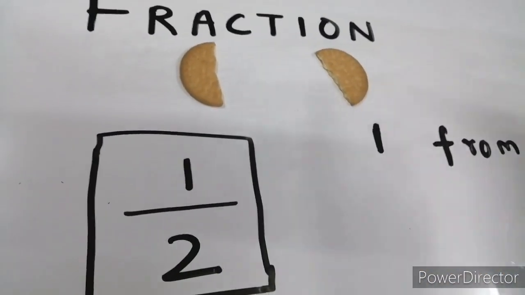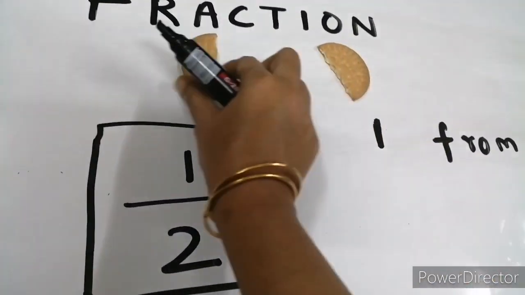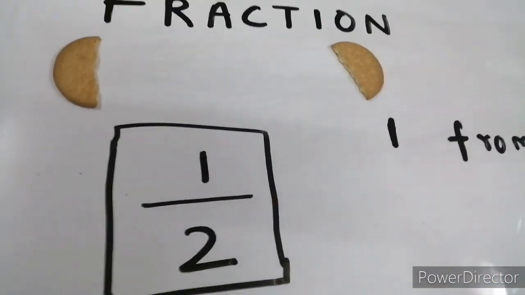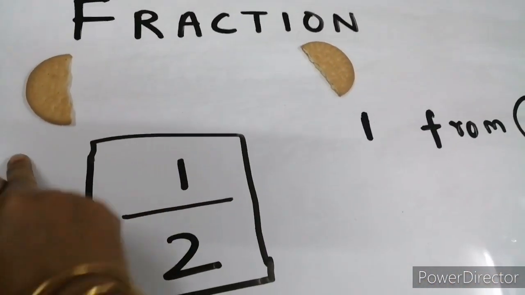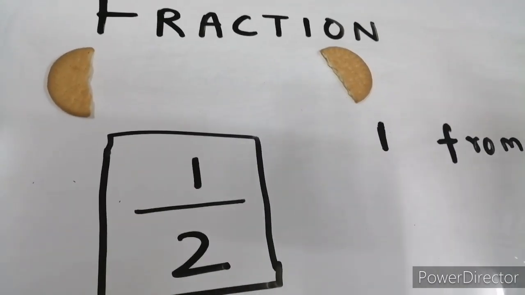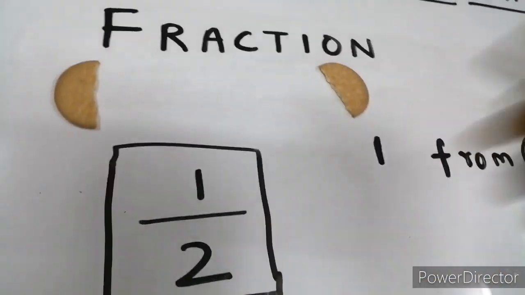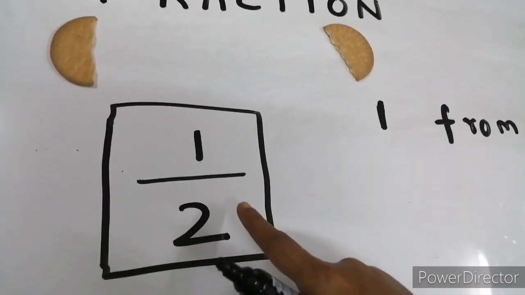That means you have eaten 1 by 2 of the cookie, and you have given another 1 by 2 to your friend. That is, you have eaten 1 part of the 2 equal parts.